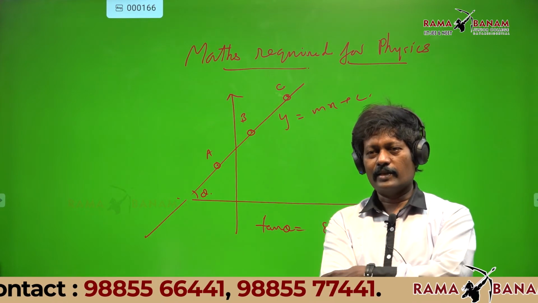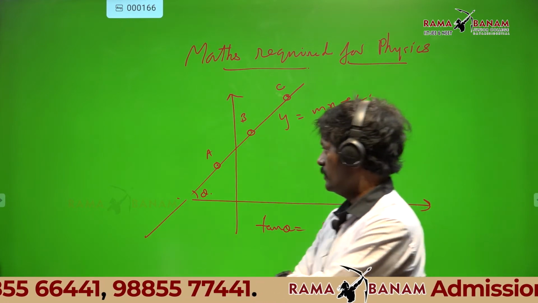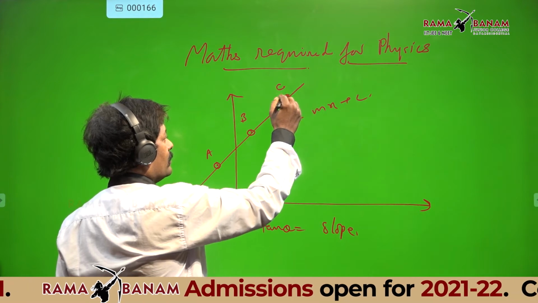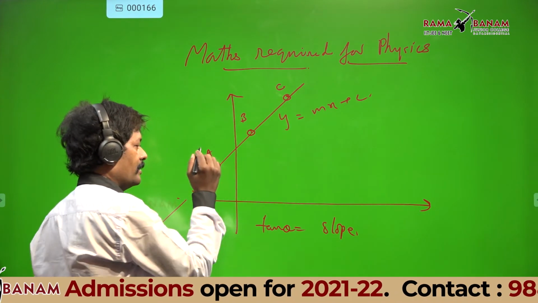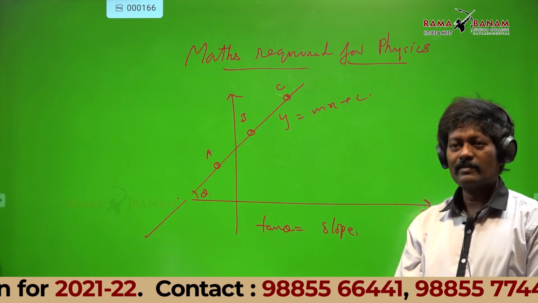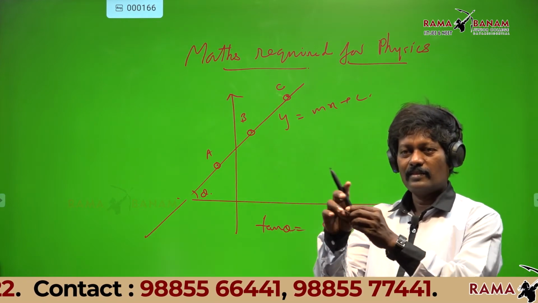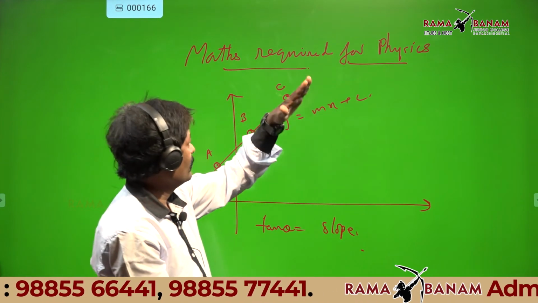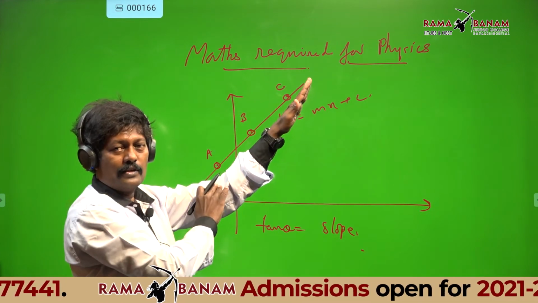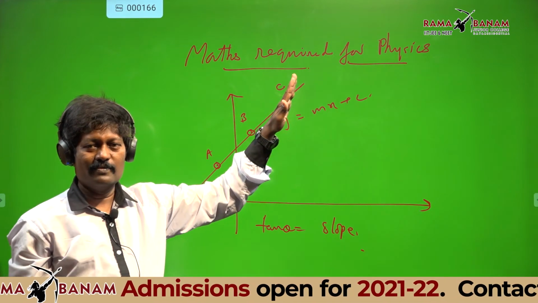For example, I will tell you, Saket, listen carefully. Suppose you are standing here or here or here. The steepness is same or not? The line is like this. Here or here or here, the steepness is same.